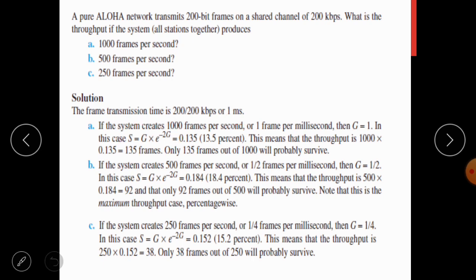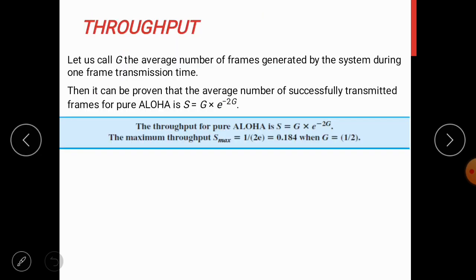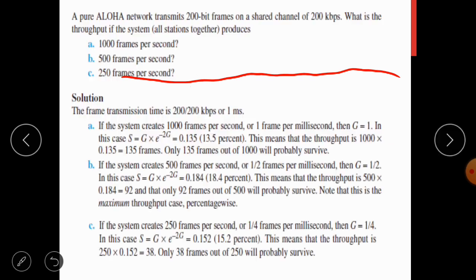In order to calculate G, we have to consider the definition of G. G is basically the average number of frames generated by the system during one frame transmission time. So first we have to find out the transmission time. So frame transmission time we have already calculated as 1 millisecond.